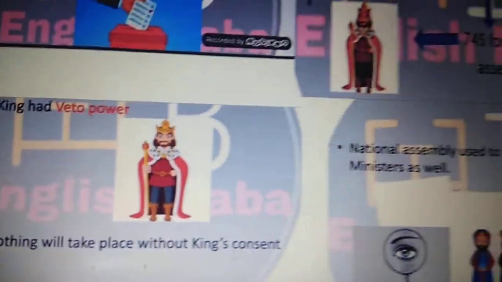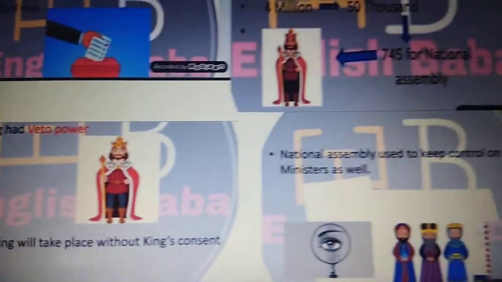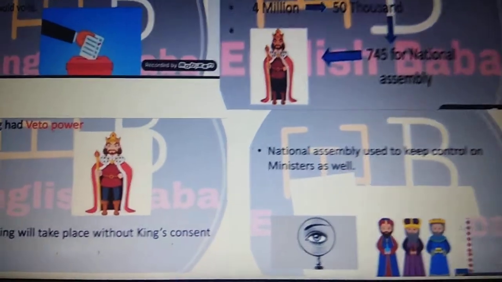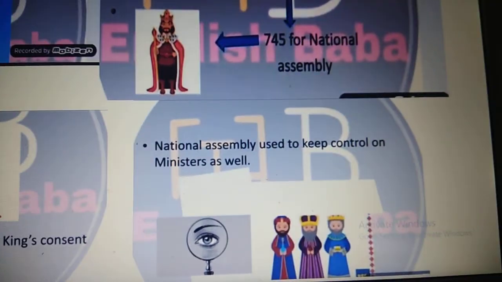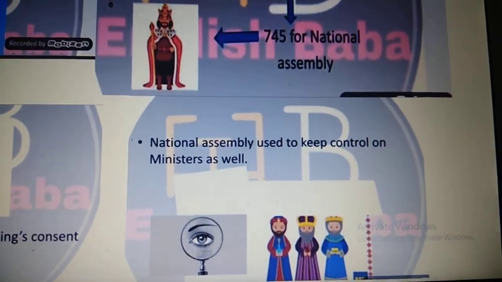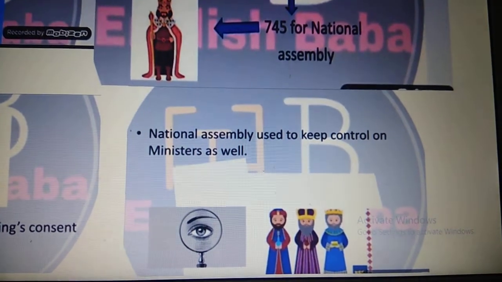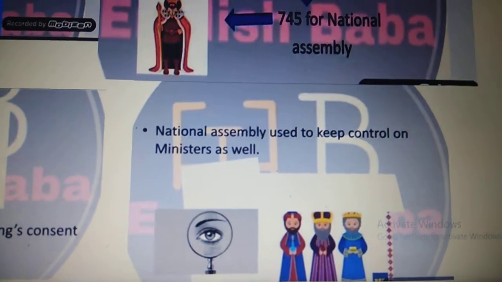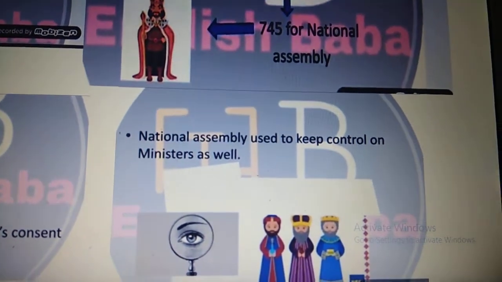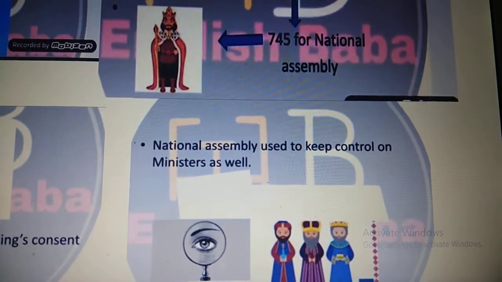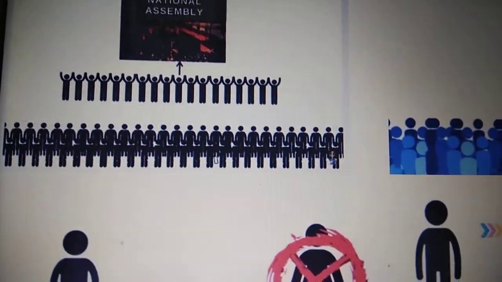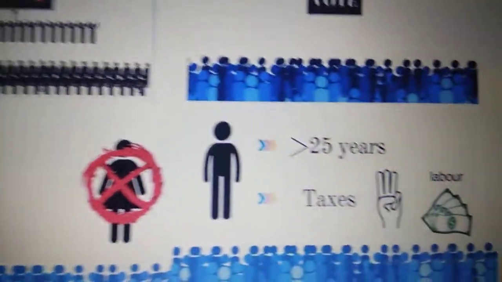That is why it is called a constitutional monarchy, where the constitution also keeps the powers of the king in check. The National Assembly, apart from making laws, also used to keep control on the ministers. You can see the eye has been drawn, which is looking into the work of what the ministers were doing. So children, you see here the women were not allowed to vote. Who were allowed to vote?